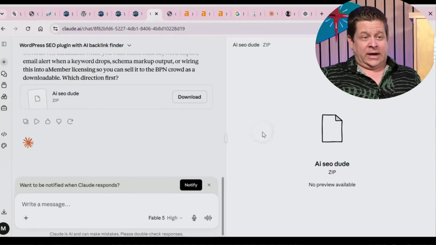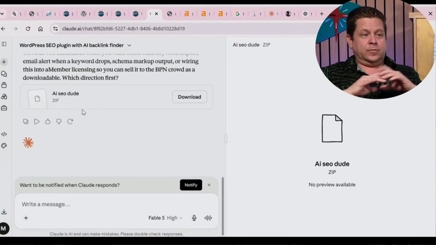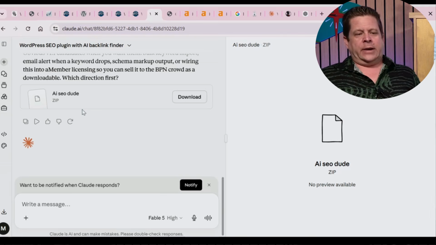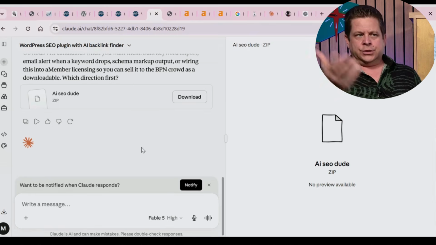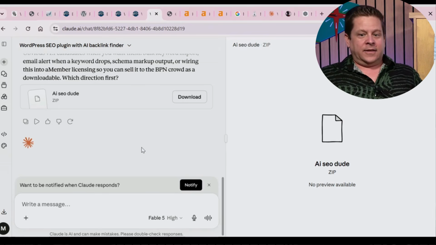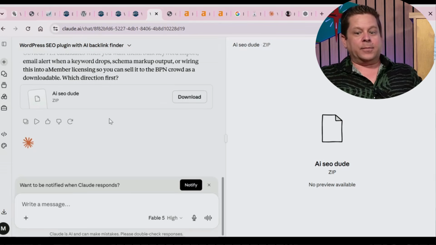I think Claude Fable 5 is an absolute game changer. There is nothing else like this that does what this does, which is super, super powerful. I would highly recommend you start messing around with it. Build something you can take to market. Even if it's something simple, like maybe there's people who are podcasters who use WordPress, and you're like, oh, this is the instant podcast blog post maker. They can, boom, drop their podcast in there and it'll make the blog post or whatever.